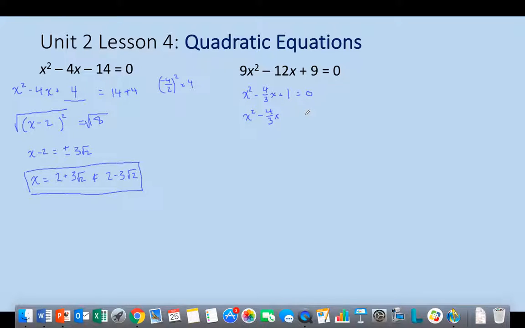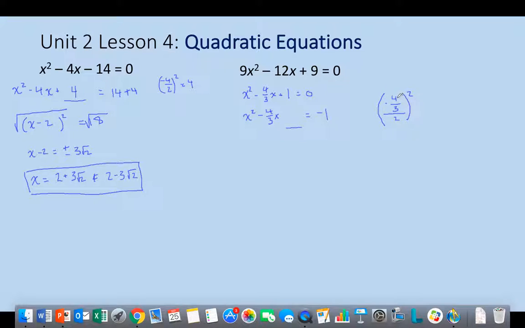We're going to subtract the 1 from both sides to get that out of there. And again, now I want to come up with this c value. So I'm going to take half of b and square it. So half of negative 4/3 and have all of this squared.